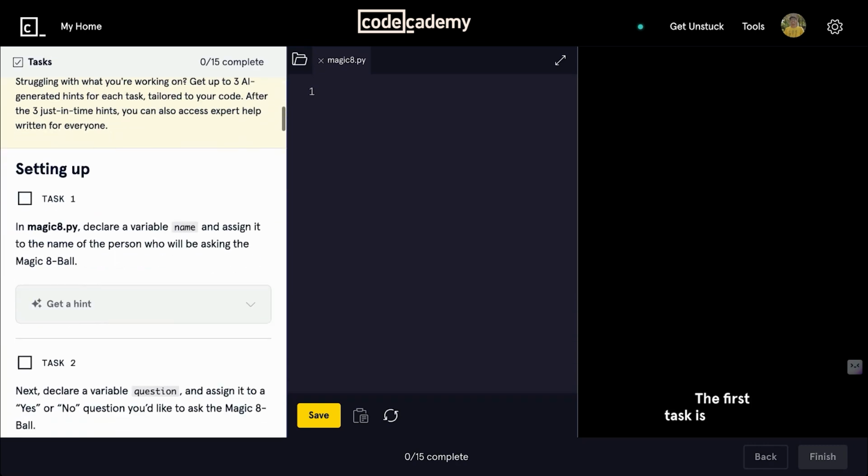The first task is we have to declare a variable called name. Declare the variable name, and I'll name it as Daksh, which is my name. Yep, and this concludes the first task.